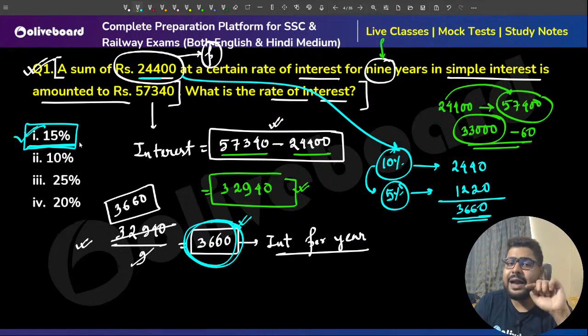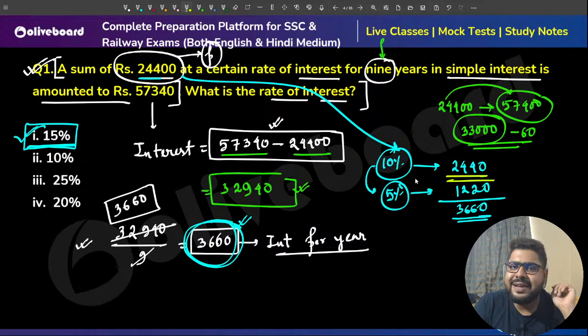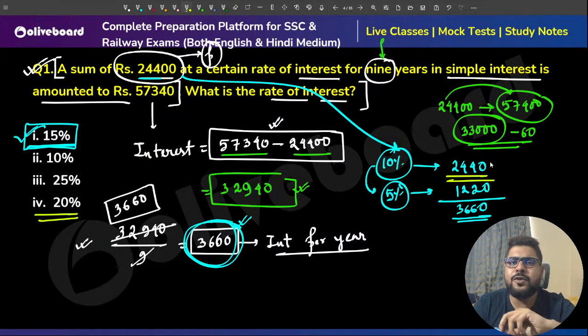That is one way. Another way: 10% is 2440 we got. 20% will be double of that. 24 2s are 48.